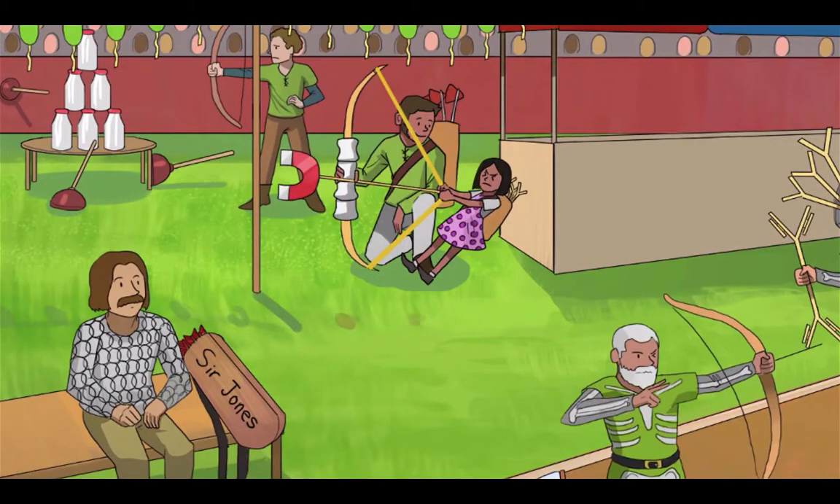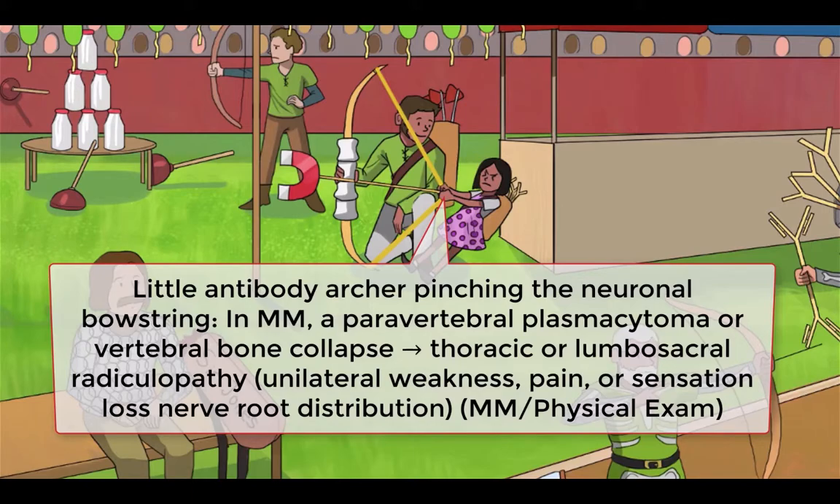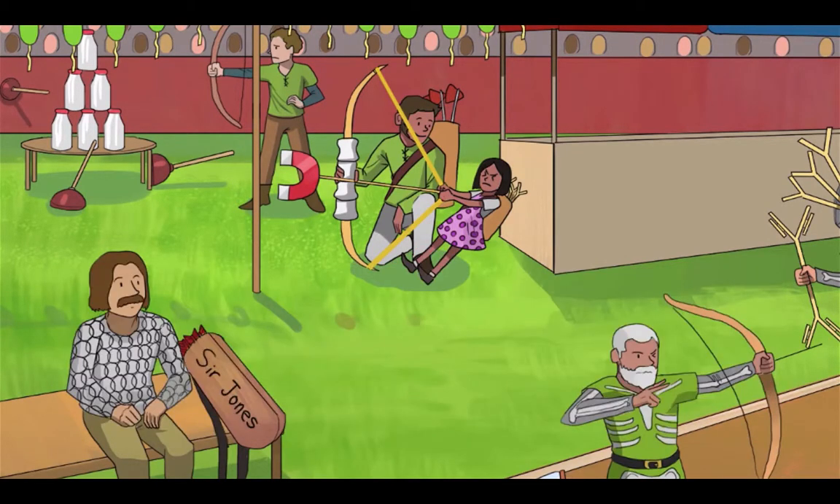All right, physical exam time, specifically a neuro exam. The most common neurologic complication of multiple myeloma is radiculopathy, usually in the thoracic or lumbar region. On exam, it presents with unilateral weakness, pain, or sensation loss in a nerve root distribution. Just think of this pinched neuronal bowstring. Radiculopathy is caused by vertebral bone collapse, or more commonly, a paravertebral plasmacytoma that compresses a nerve as it exits the spinal column. What's a plasmacytoma, you ask?